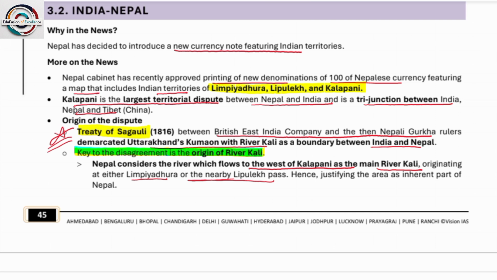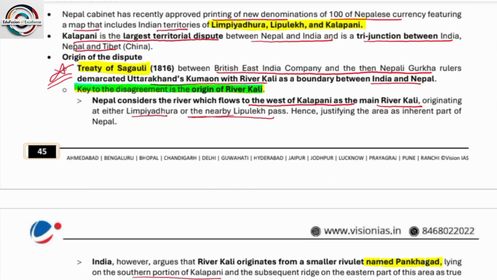Kalapani is the largest territorial dispute between Nepal and India and is a tri-junction between India, Nepal and Tibet. Origin of the dispute: the Treaty of Sugauli between the British East India Company and the Nepali Gurkha rulers demarcated Uttarakhand's common boundary with Nepal along the River Kali.